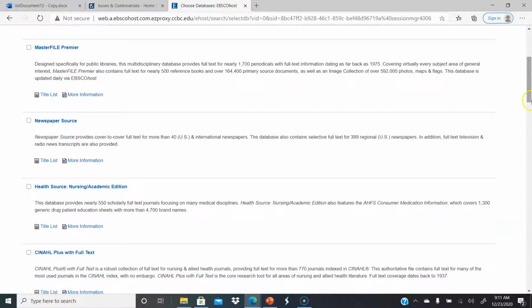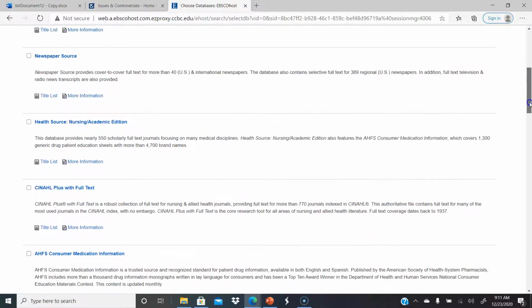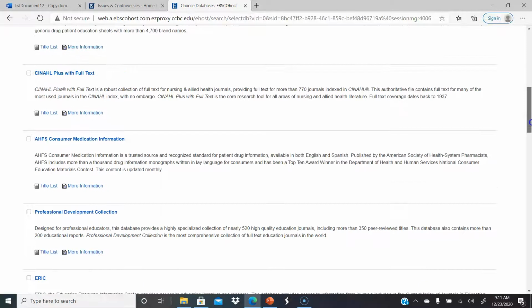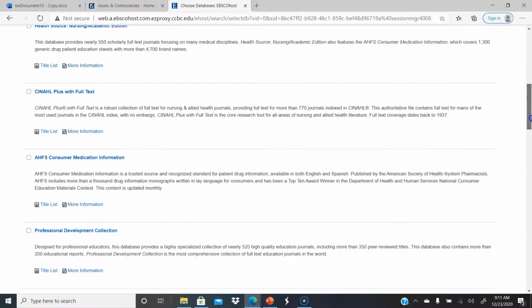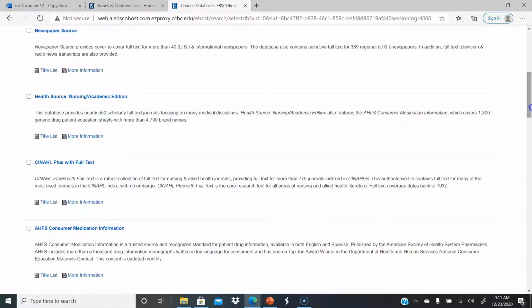Okay, so make sure you go down and you read through each description. And again, there are specific areas. If you look here, there are newspapers all over the world you could pull information on your subject from. If anybody's going into nursing or any healthcare, right here, these three are where you're going to spend your time.